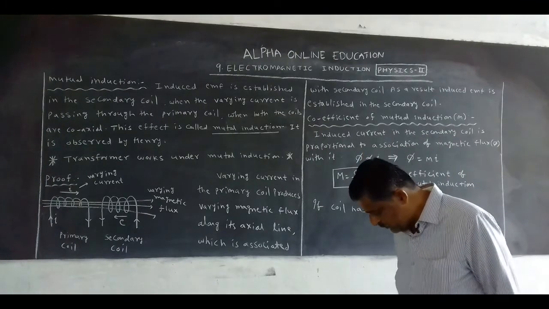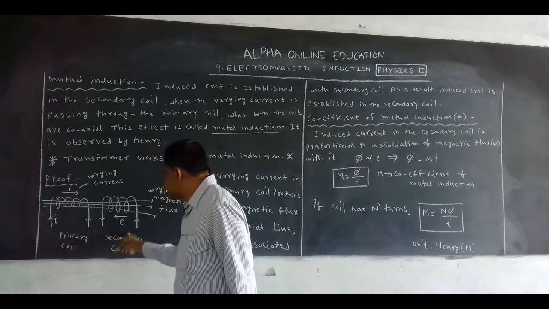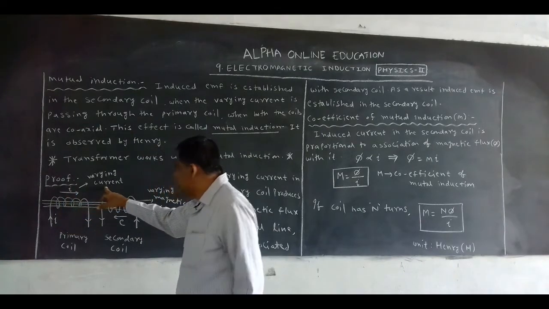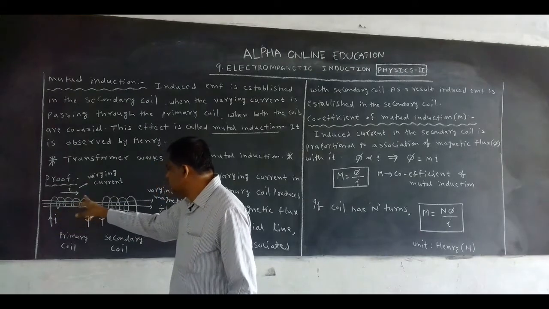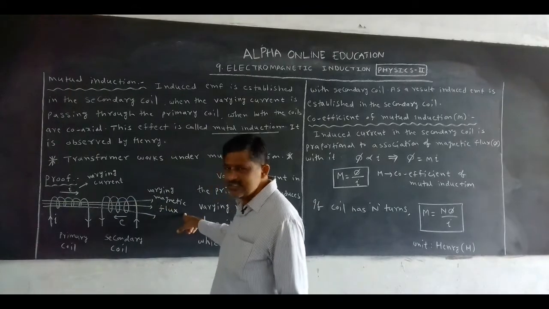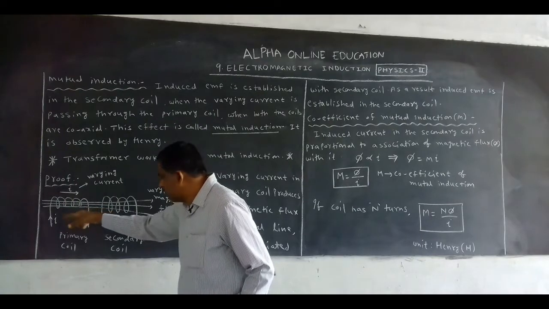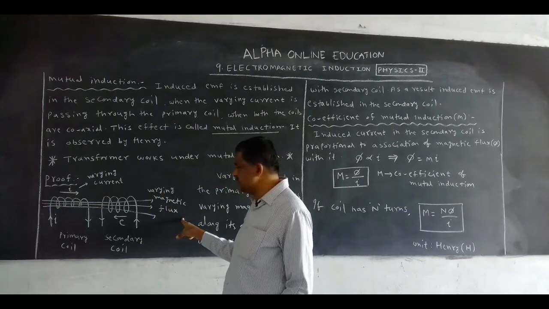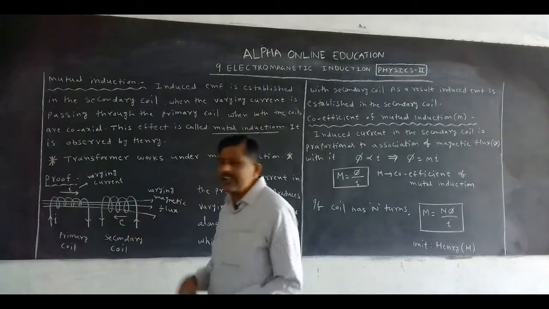Now, we want to prove that. Here we take two coils, primary coil and secondary coil. Through the primary coil, varying current flows. We know that when varying current is passing through the coil, along its axial line, varying magnetic flux is established. This varying magnetic flux is associated with the secondary coil.